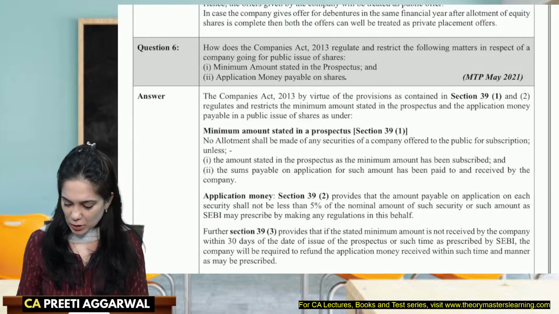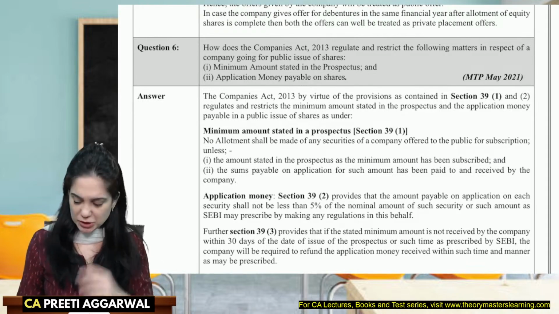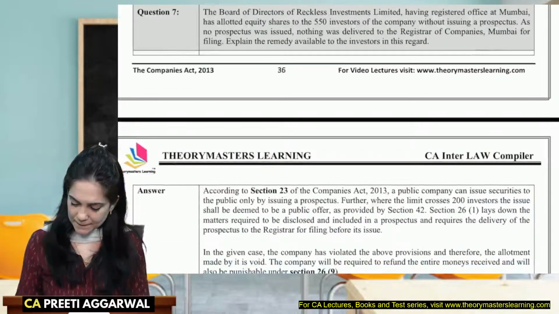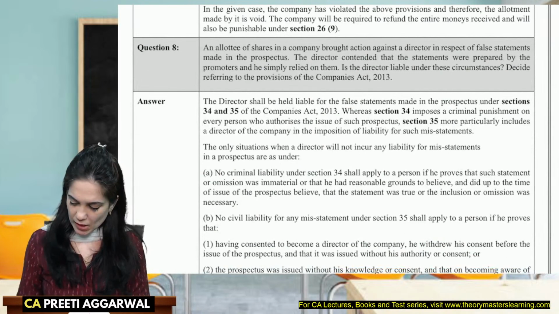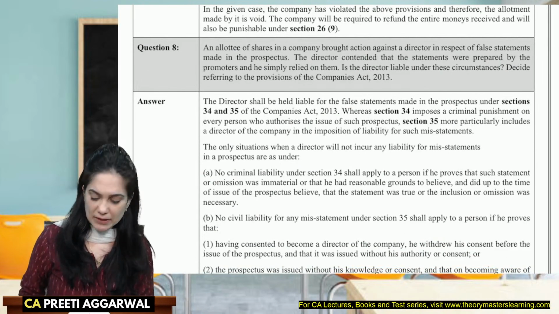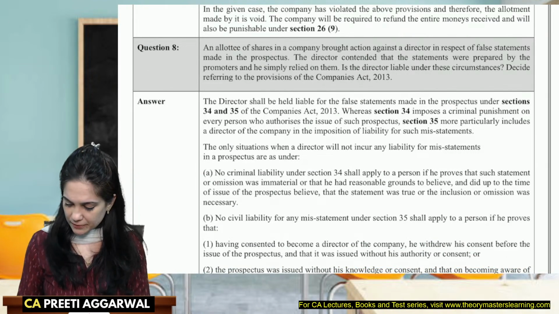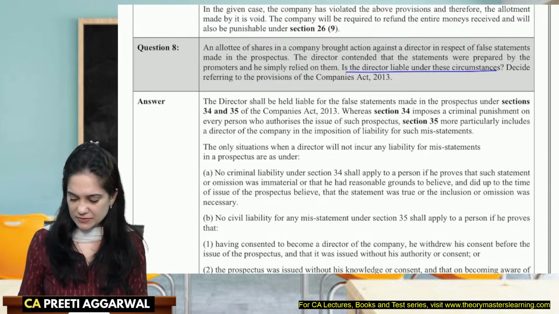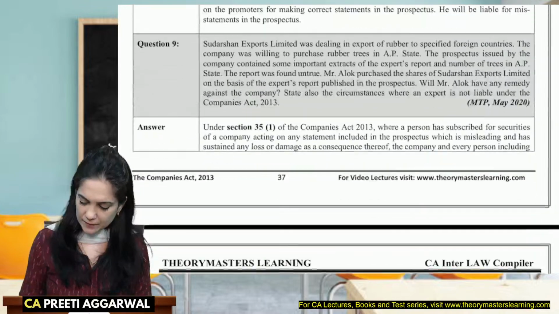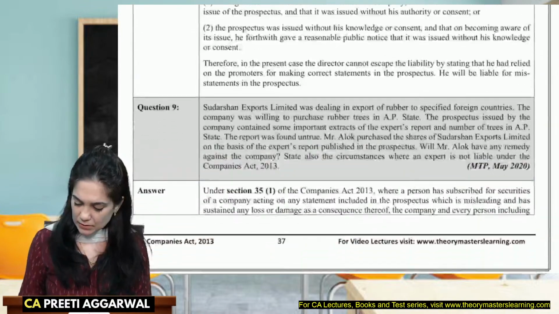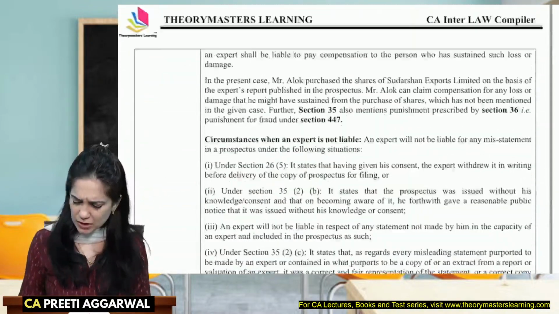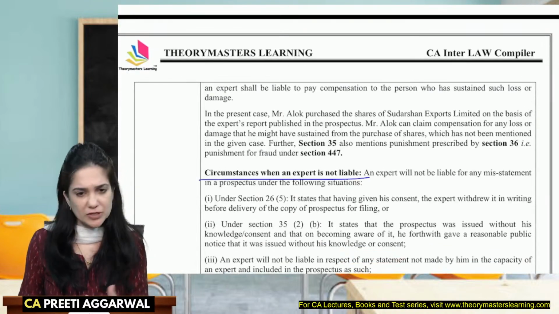Minimum amount stated in the prospectus, application money, again a theory question is asked. When are the directors not liable? Theory question, okay. Is the director liable? What are the circumstances when the director is not liable? Circumstances where expert is not liable, theory question.